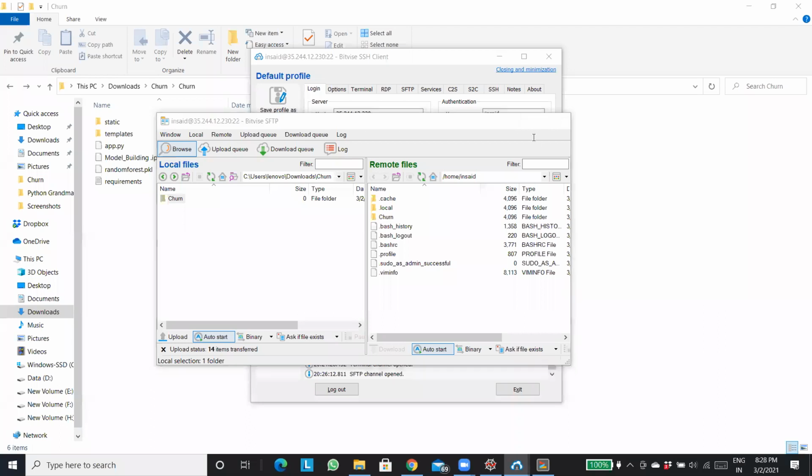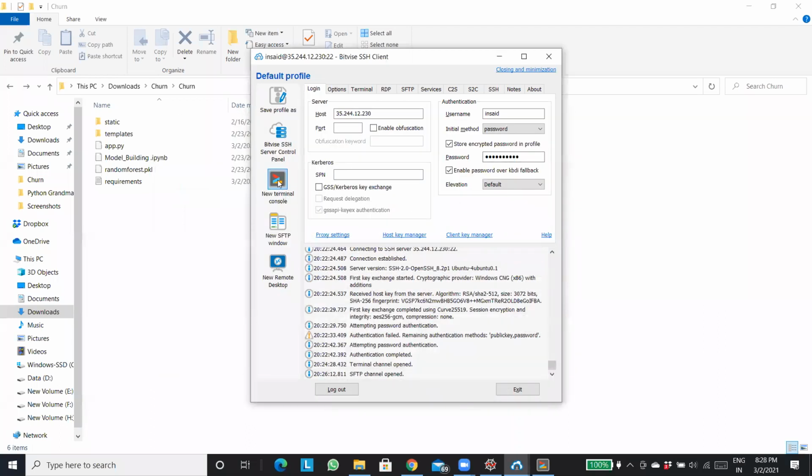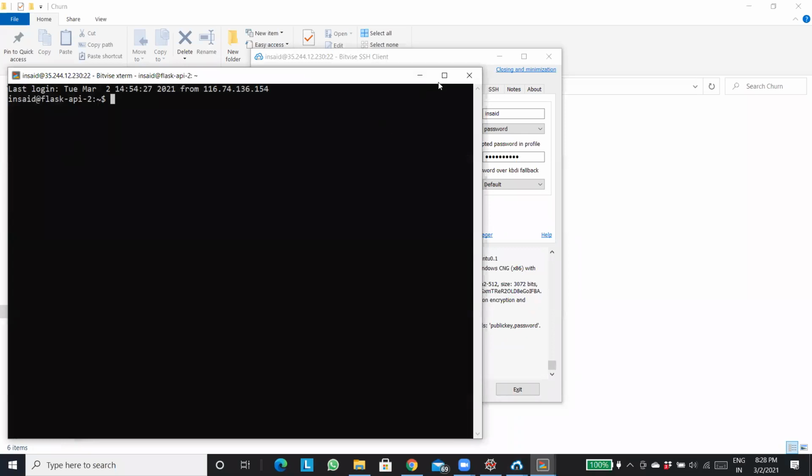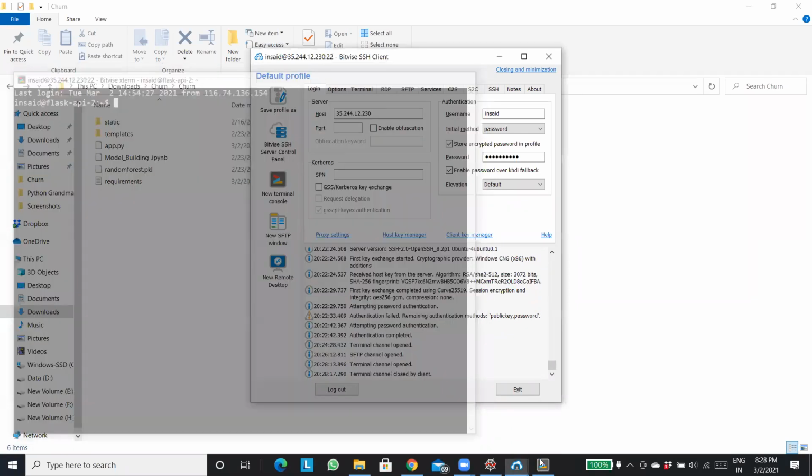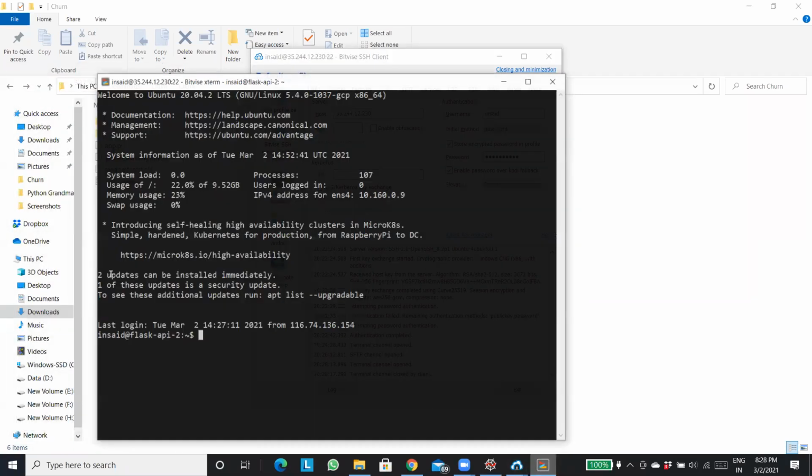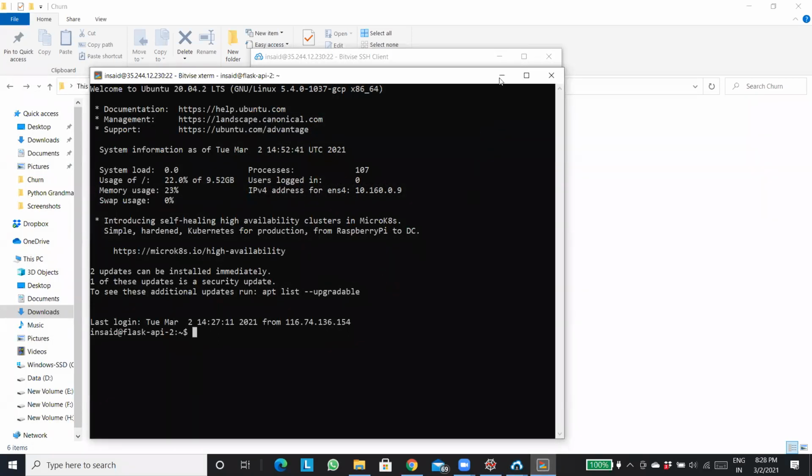Sagar, the terminal is just getting opened by clicking here, new terminal console. See, it's already open, so I'm closing this. This is the terminal getting opened.